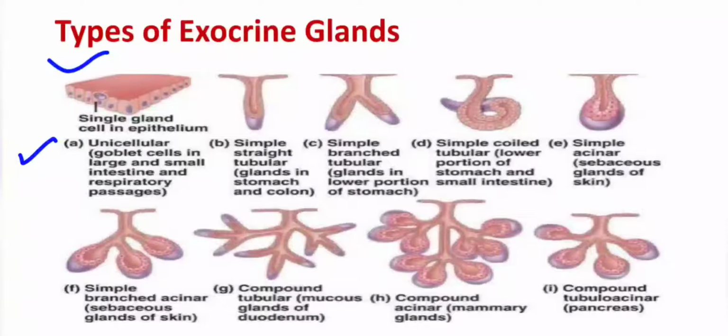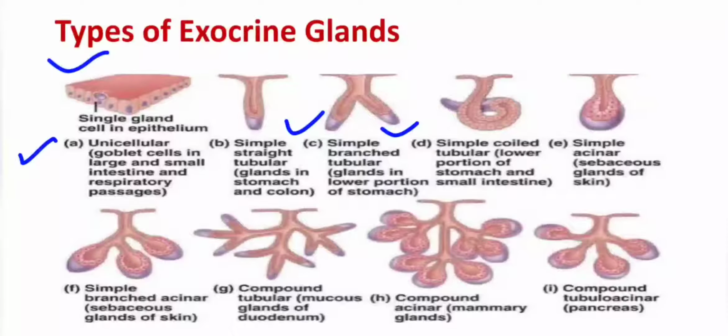Then there is the simple straight tubular gland, in which the cells are arranged in the form of a tube, and they secrete their secretions, and through this tube they are released to the surface of the organ. Examples of such glands are found in the stomach and colon. Then simple branched tubular glands, which are found in the lower portion of the stomach.